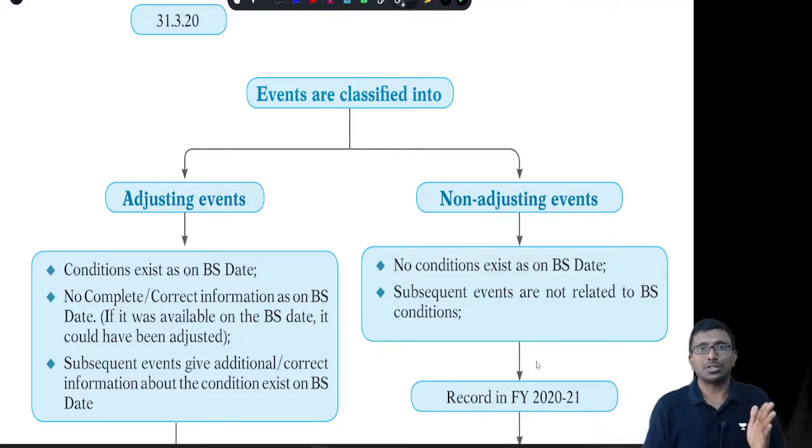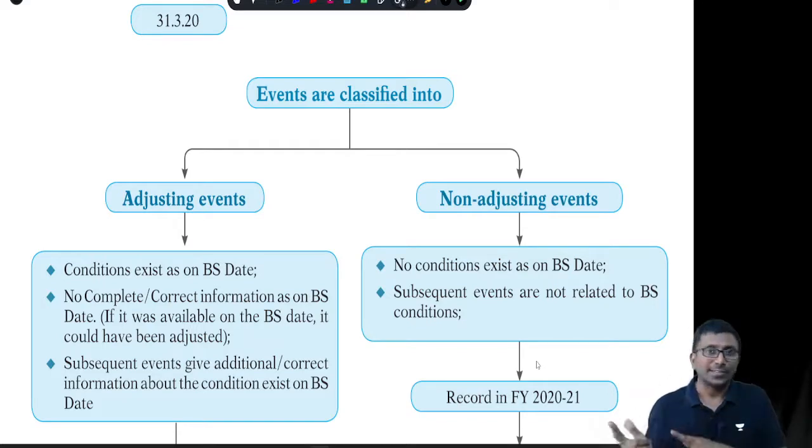Suppose on 31st March we did not make any provision with respect to a legal case. Why? Because my lawyer told us we are going to win the case. Okay, fine, but subsequently the result is against us. The judgment came against the company. We ended up paying 10 crore rupees of penalty and so on. So the subsequent event is telling very clearly that your lawyer's judgment, or your judgment, which you made on 31st March, was wrong. Since books of account are not closed, why can't you go back and correct yourself? Now make a provision as on 31st March itself.